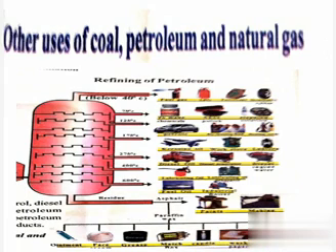Now we can separate many more components, such as fuel gas, petrol, diesel, etc. These are all obtained from the petroleum mixture.